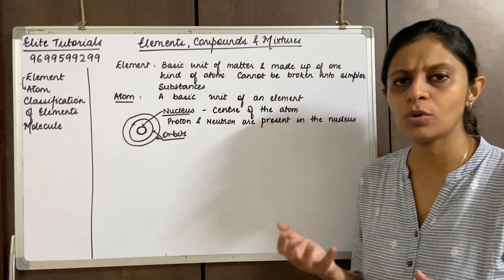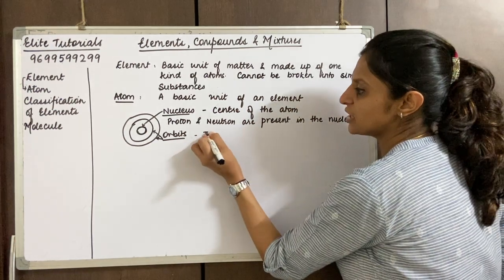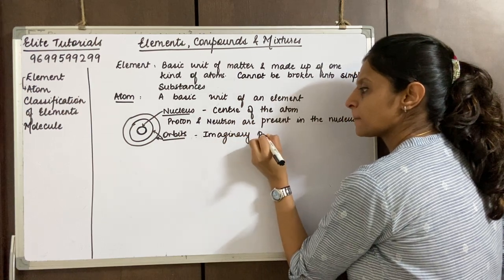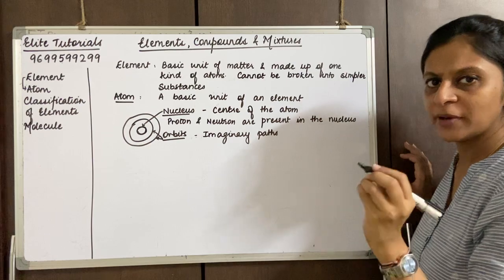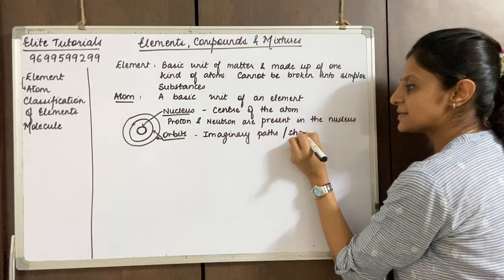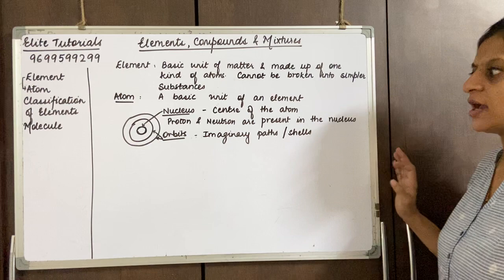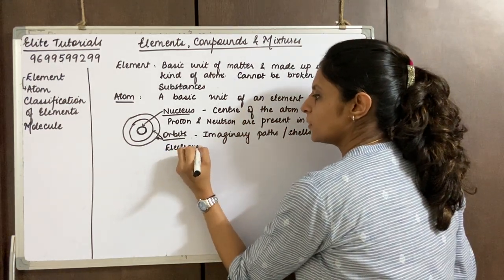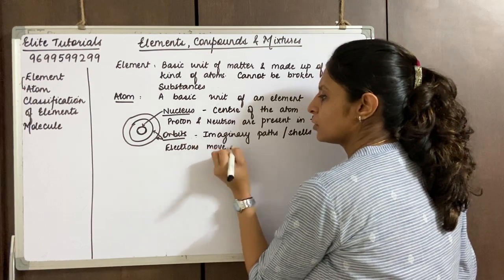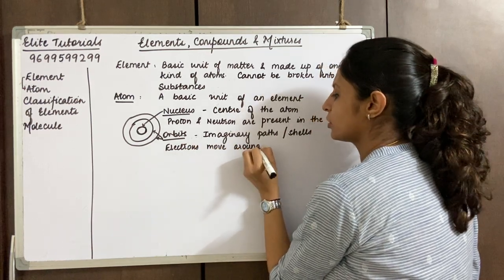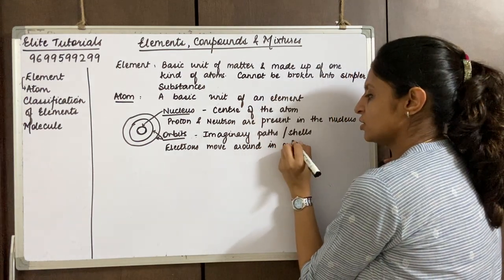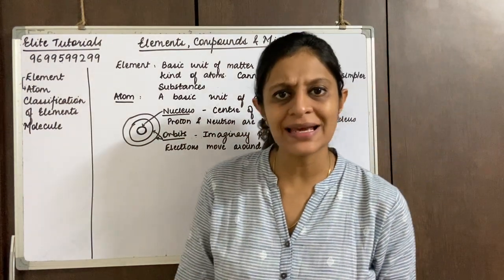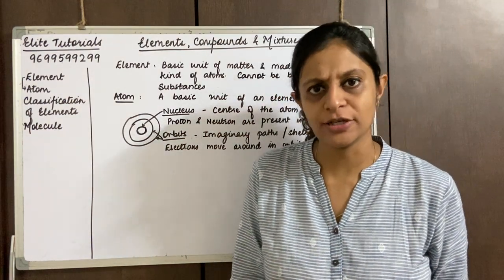Let's go further. So what are orbits? Orbits are imaginary parts. Orbits are also called shells, and electrons are moving around in orbits. I'm sure everybody knows this. Perfect. Now let's quickly see what charges electrons, protons and neutrons have.